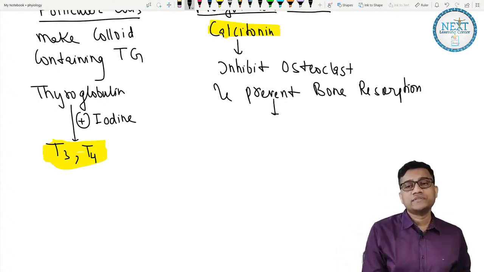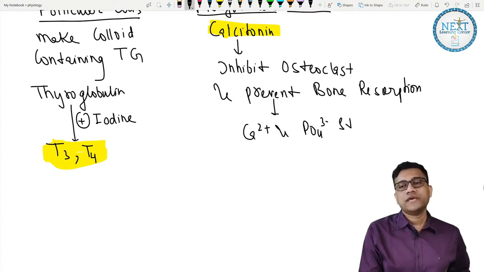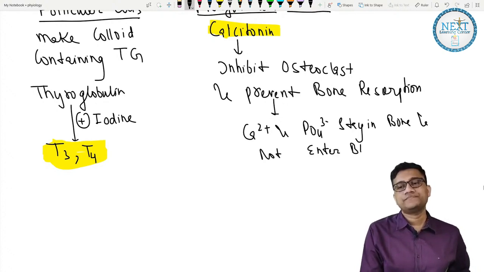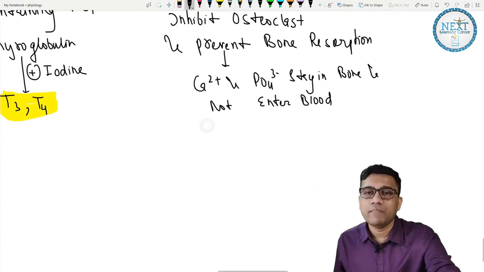So therefore what happens? Calcium and phosphate stay in bone and do not enter the blood.